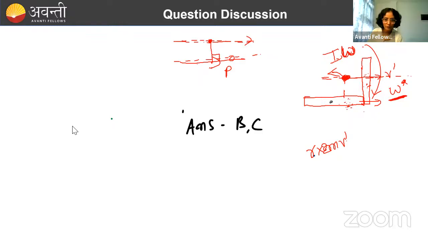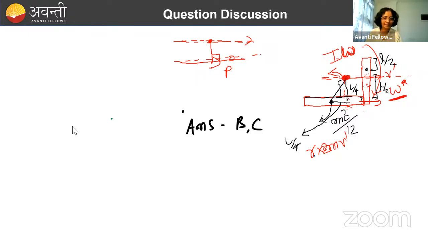So this was the center of mass of the first, and this was the center of mass of the second. The diagram looks wrong. This will be L/2, and this will also be L/2. And this distance was how much? L/4. Now the moment of inertia of this rod around this point is mL²/12, so we can use the parallel axis theorem. We will see how much distance there is between this point and this point. This distance is L/4, and this distance is L/4.